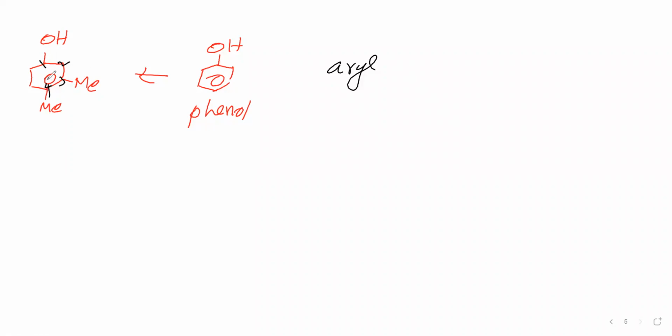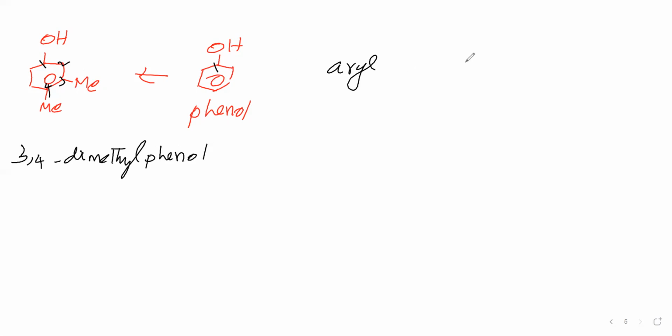We are treating this as a derivative of phenol, so number 1 must be here. That means the carbon attached to the oxygen of the OH group is number 1. Then this methyl is at position 3, this methyl at position 4. Therefore 3,4 dimethyl phenol is the name of this compound.